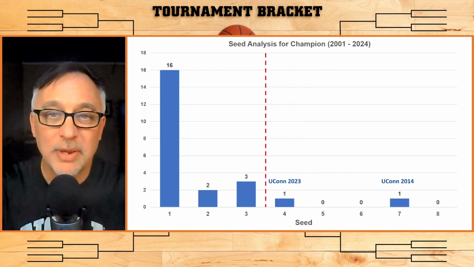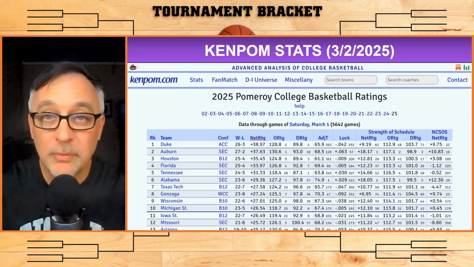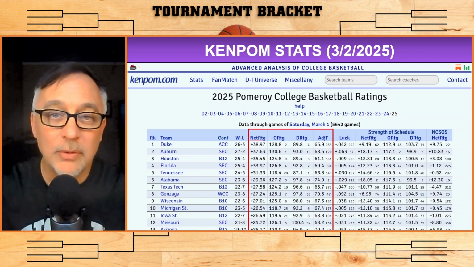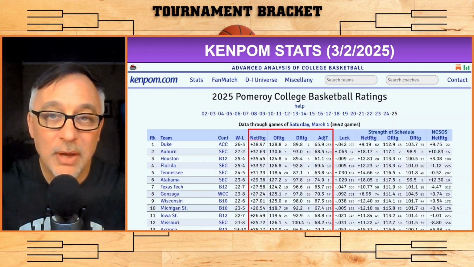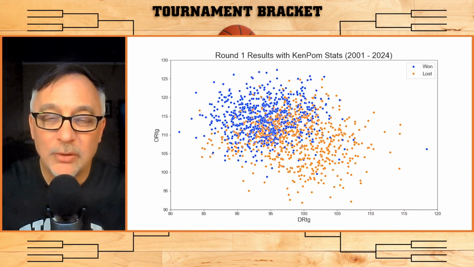Let's get to the KenPom stats. These are the KenPom stats as of March 2nd, 2025, 2 weeks before Selection Sunday. As always, we're going to focus on these 4 stats here: the net rating, offensive rating, defensive rating, and the adjusted tempo. We're going to use these stats to identify who could be the overall champion. In other words, who are the contenders to win the 2025 NCAA tournament. I showed you this in my last video.